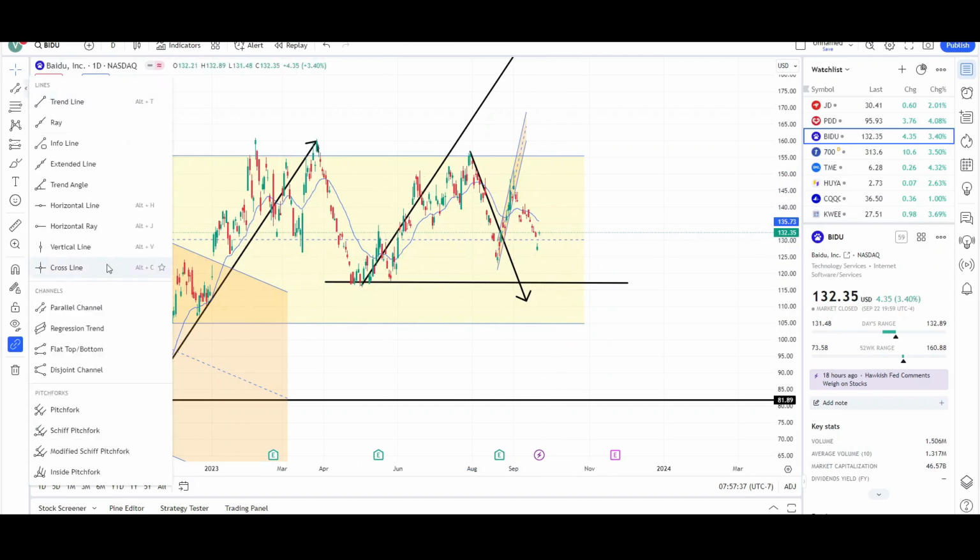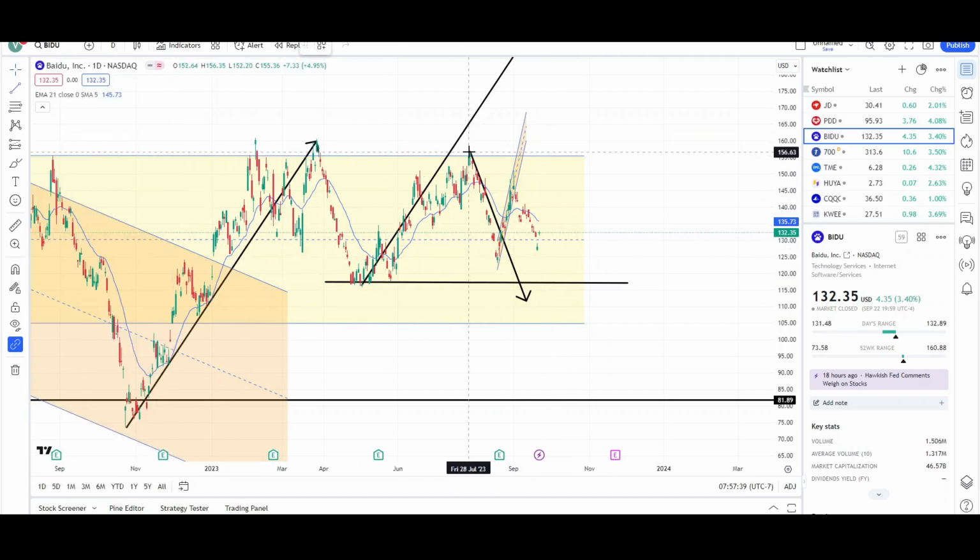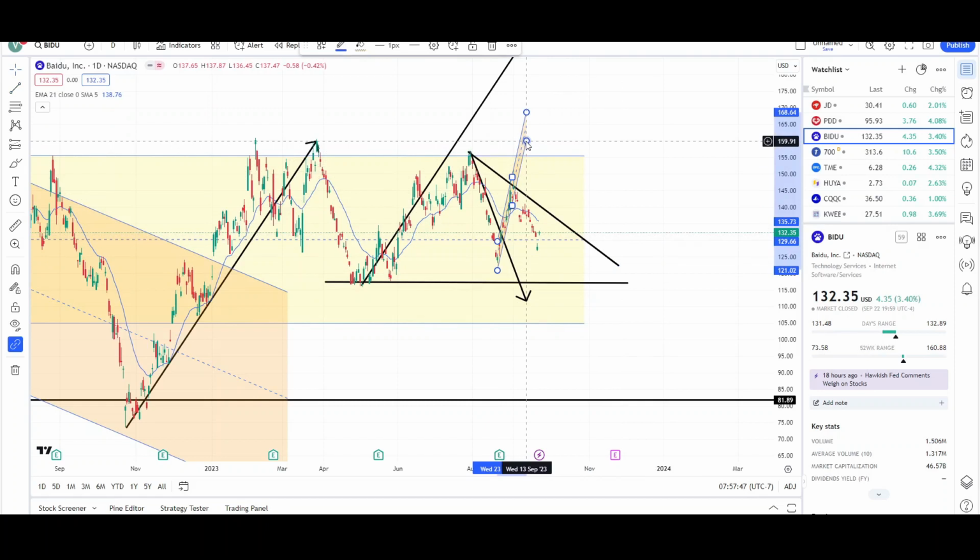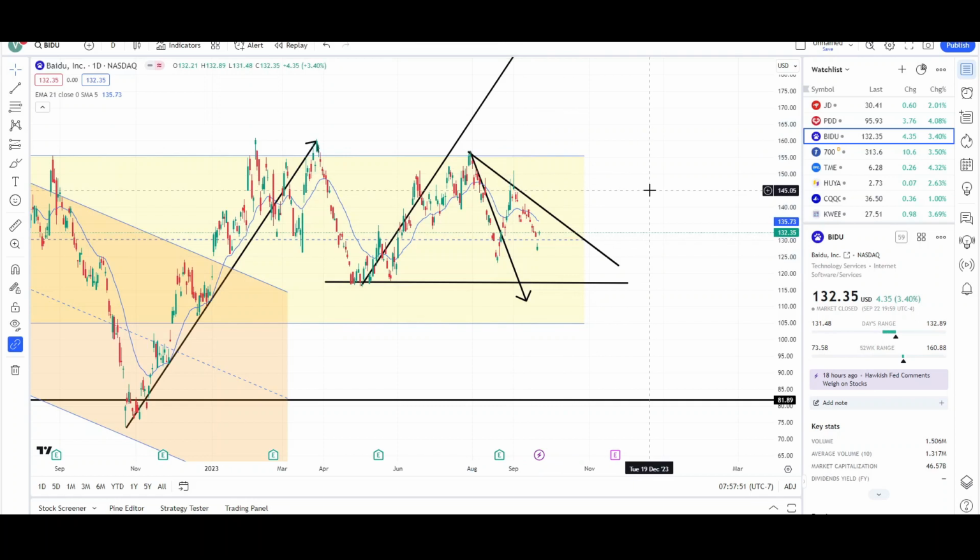You can see that price is below the EMA, and we could probably draw a trend line off the swing high, something like that. So we are below this trend line, below the EMA, and the bulls were not able to maintain this acceleration upward. So I can go and remove this orange channel. And again, like I said before, this is not that bullish, but again, it's not that bearish either.